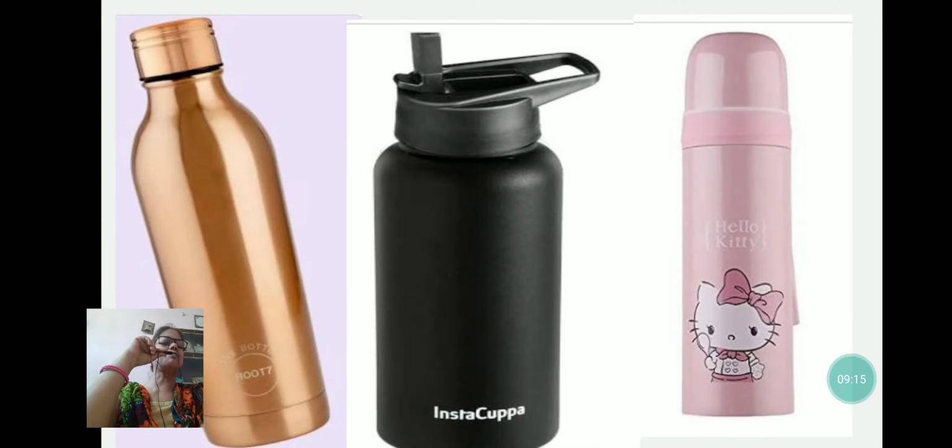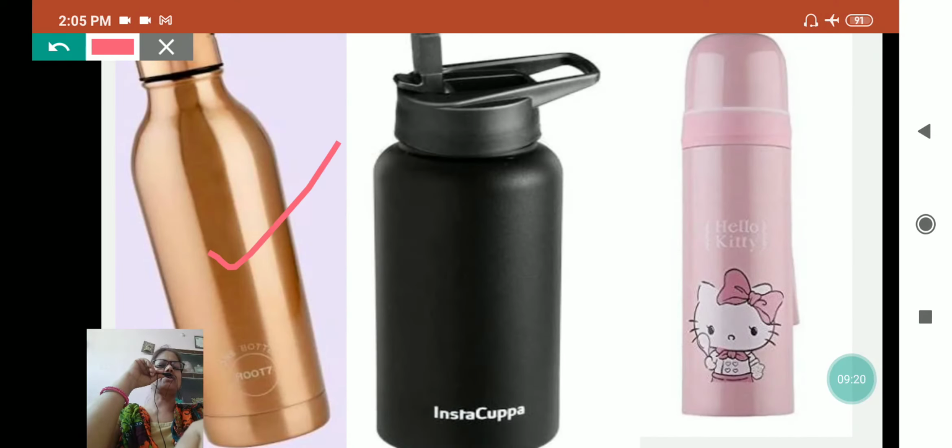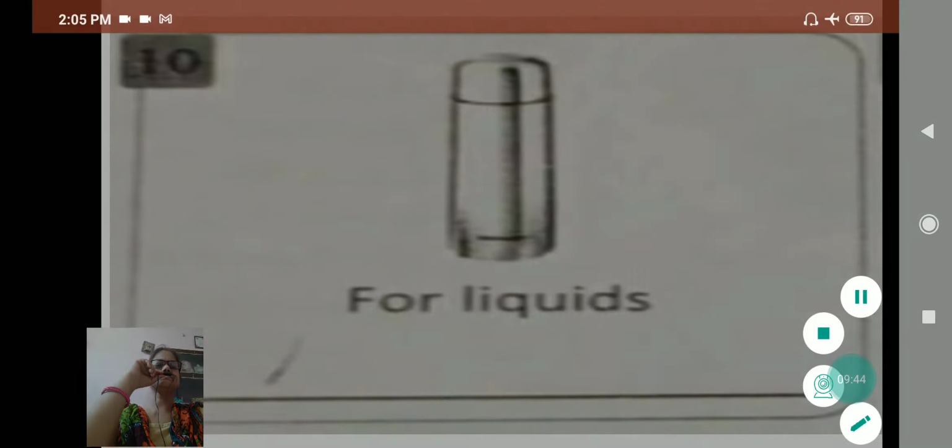Now next is, these are bottles, my dear. I am having this type of bottle, someone is having this type of, and children usually bring this type of colorful plastic bottles. These bottles are used to carry water when we are going out of the home, means school or somewhere else. Okay, this is also called thermos flask for liquid, and flask.